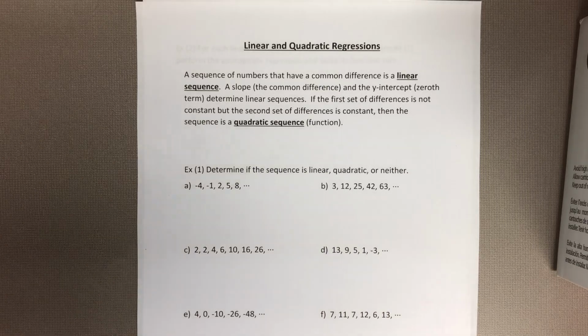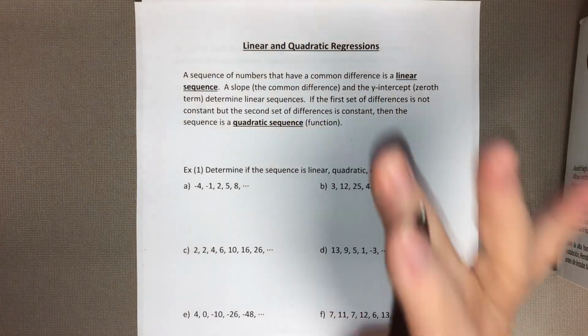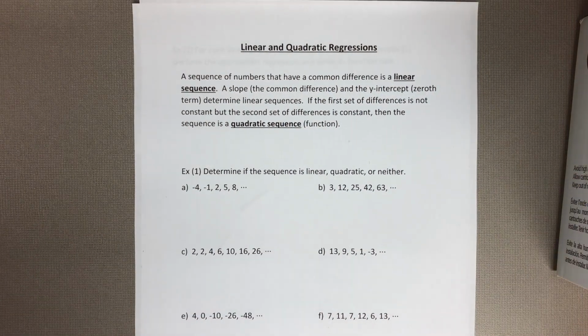Hello, ladies and gentlemen. Today we're going to look at linear and quadratic regressions. A sequence of numbers that have a common difference is a linear sequence. A slope is the common difference, of course, and the y-intercept is what I like to call the zeroth term. Those will determine your linear sequence.